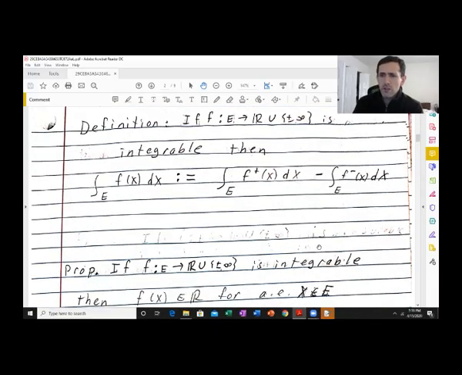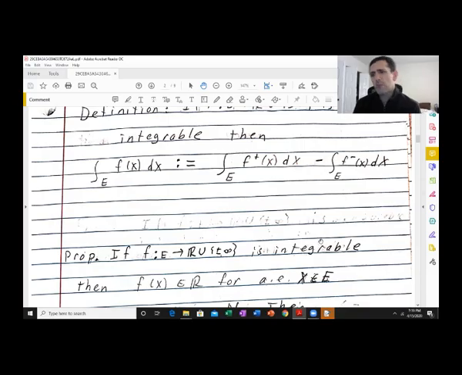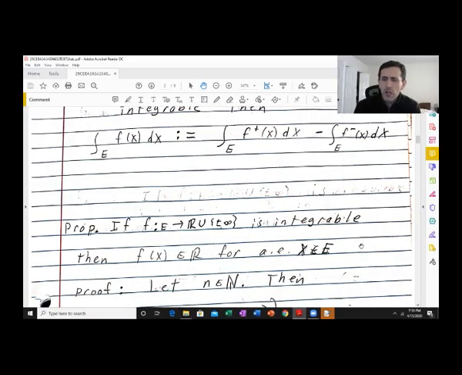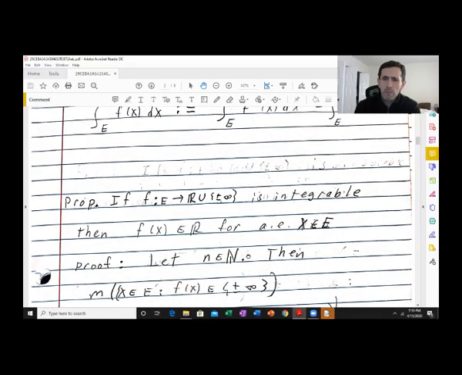All right, so let's get this interesting proposition out of the way, which is that integrable functions are not that exotic. In fact, they are real valued almost everywhere. Okay. So why is this true? Well, we're going to use Chebyshev's inequality. So pick a natural number n.